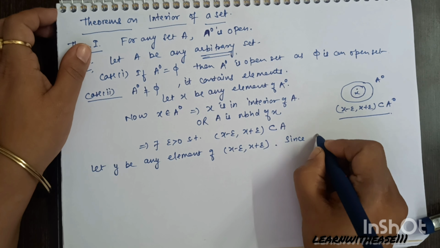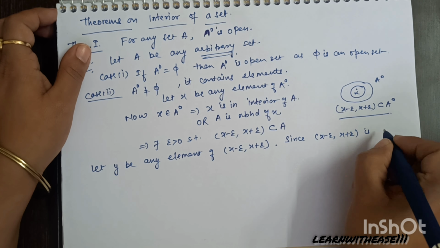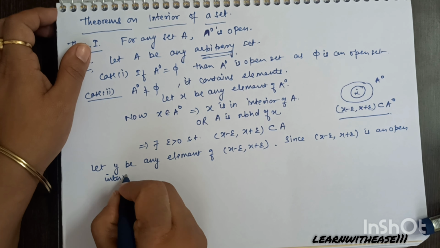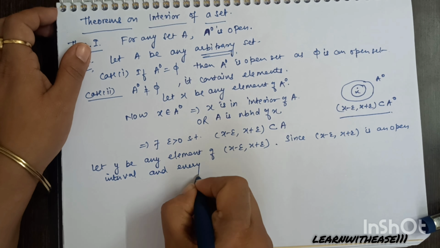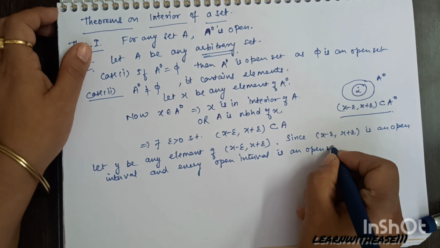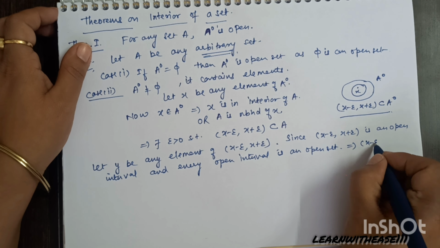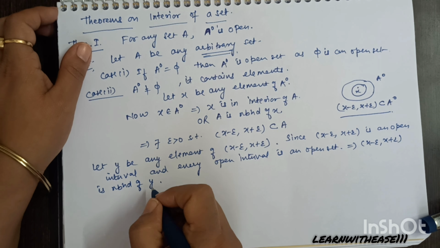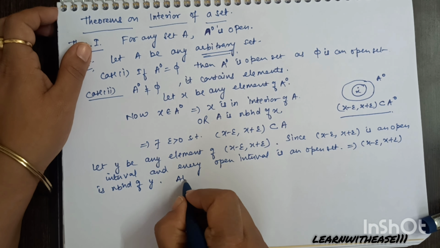And since this is an open interval, and every open interval is an open set, it is a neighborhood of each of its points, by the definition of open set. So it should be a neighborhood of y.